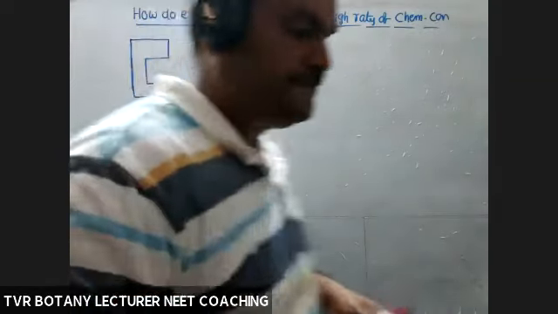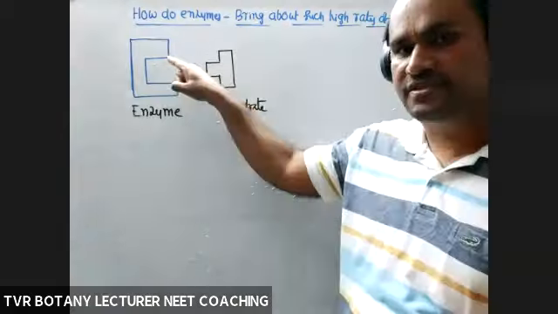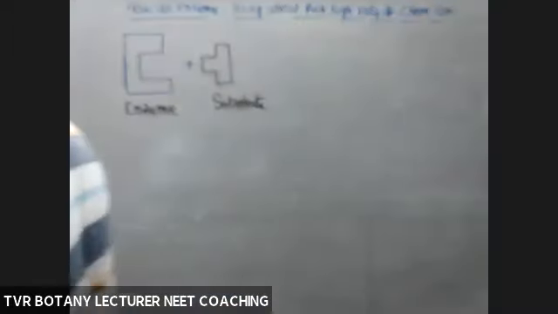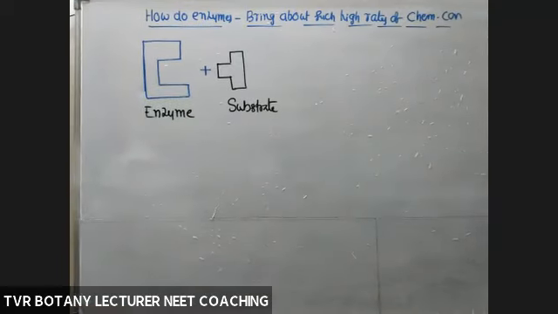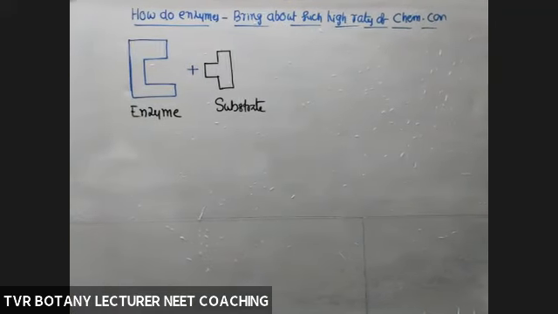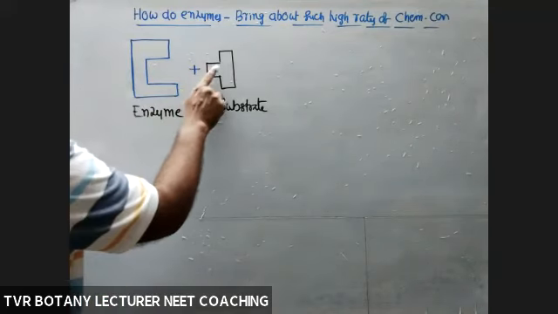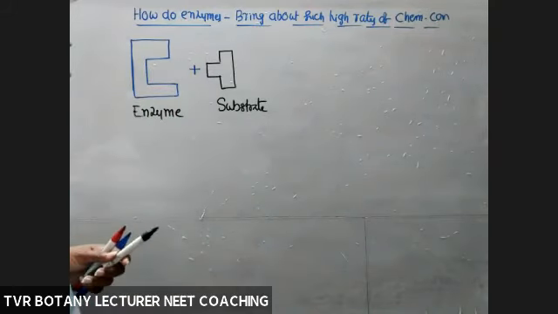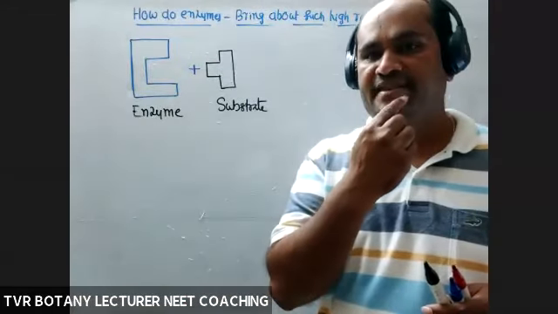Once the substrate is nearest to the binding site, this is the binding site, also called active site, pocket, crevice, cleft. So the enzyme at the three-dimensional or tertiary level definitely has binding sites and pockets present. The substrate is able to bring about some change in the dimensions of the binding site.